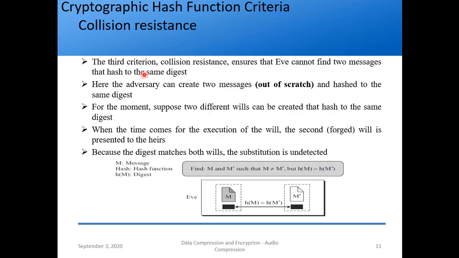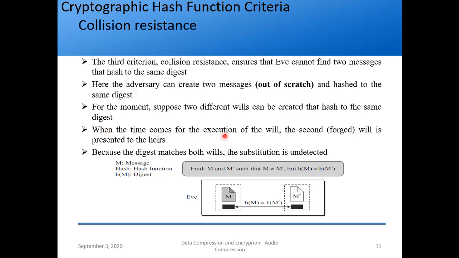The third criterion is collision resistance. It ensures that Eve cannot find two messages that hash to the same digest. Nothing is given to Eve here, remember. Here the adversary can create two messages from scratch, and they hash to the same digest. For the moment, suppose two different wills can be created that hash to the same digest. So you have two different pieces of information, for example two different wills, and if you apply the hash function to them, what you get is the same hash, h of m and h of m prime, for example.